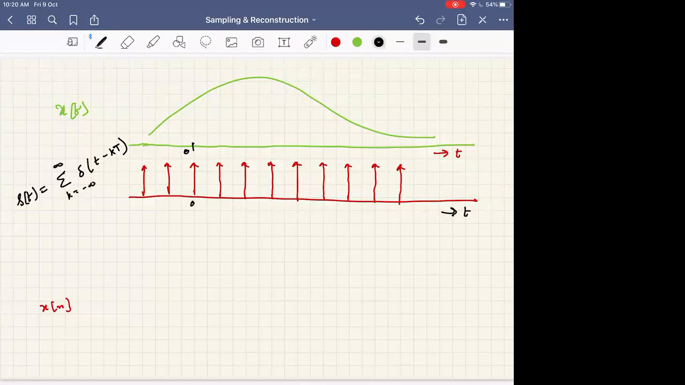And where is capital T here? What is capital T here? Capital T is the distance between two impulses. So this duration is capital T. So the duration of samples or impulses is capital T. What is the role of this impulse train or impulse sequence? Why do you want to multiply this and this?